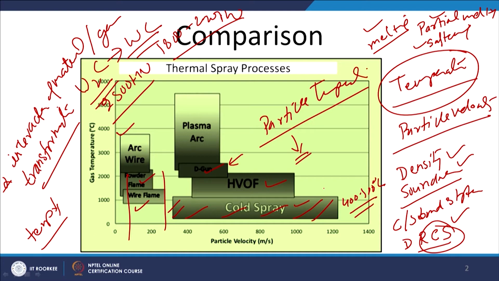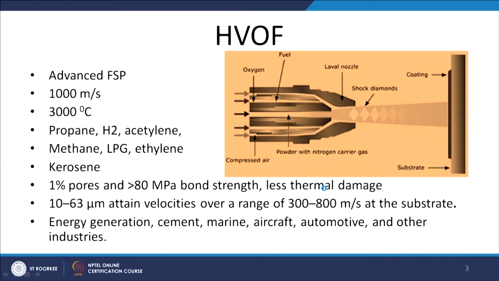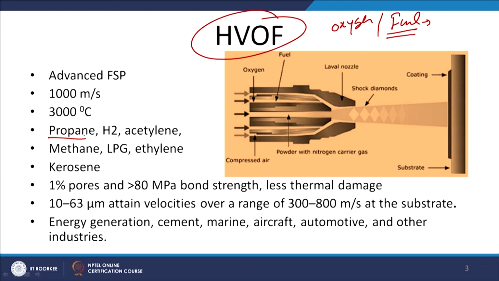Now we will see the particular process in detail. So the high velocity oxy-fuel process. Here oxygen and fuel gas are used. It can use a number of fuel gases. It may be in the form of, say, propane, hydrogen, acetylene, liquid petroleum gas, ethylene, kerosene, methane, etc.